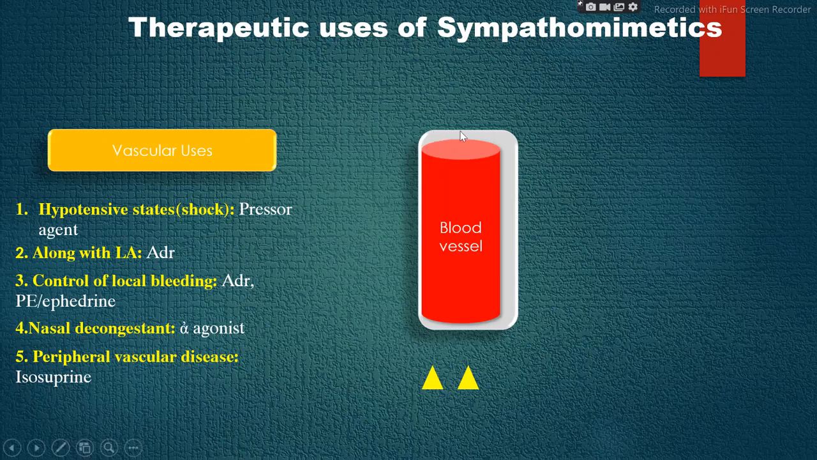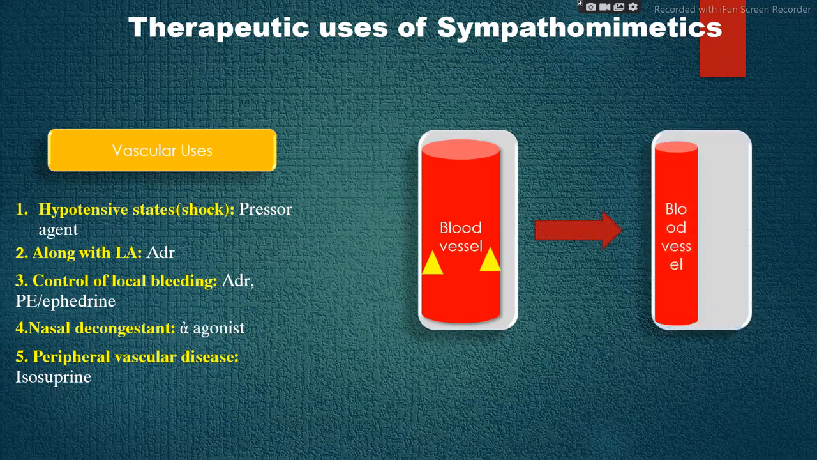So this rectangle represents our nose, and this yellow cylinder represents the blood vessels which are present in the nose. Here we can see there is a very small passage for the air to pass, so relief is not there. As soon as these drug molecules, which are yellow in color, bind to the alpha 2 receptors that are present in the blood vessels, the blood vessels get constricted and air can easily pass and we get relief.